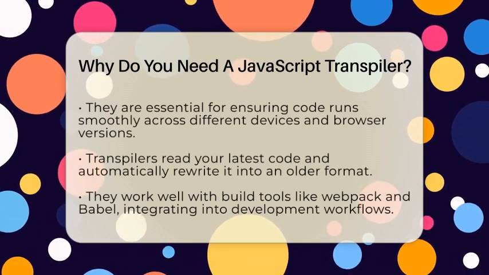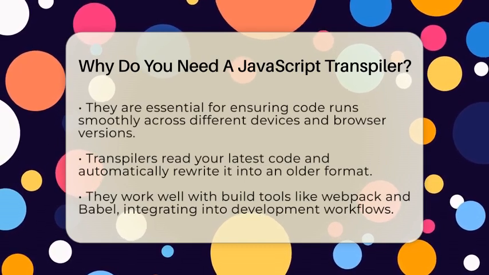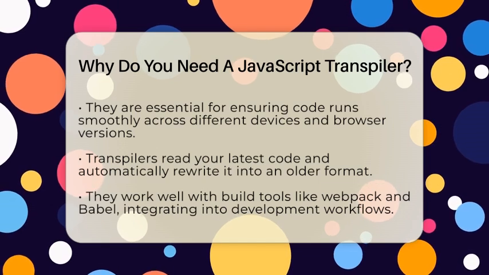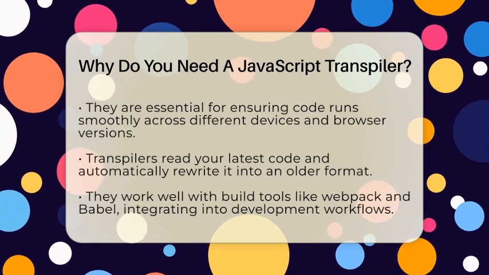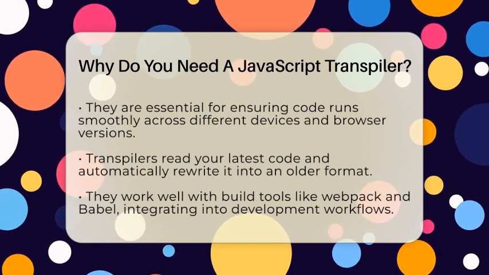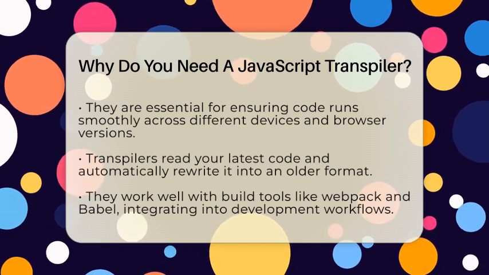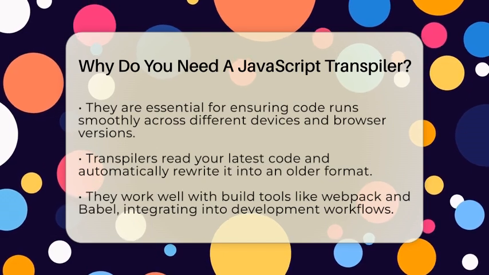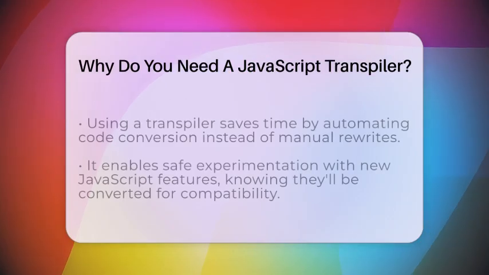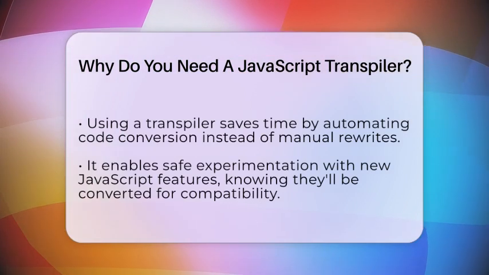JavaScript keeps evolving, adding new ways to write code that is shorter and easier to understand. But if you try to run that code in an environment that doesn't support these new features, it won't work. That's why a transpiler is so useful. It takes your modern code and rewrites it into a version that is compatible with older browsers. For example, an arrow function in the latest JavaScript can be turned into a regular function expression that works everywhere. This process keeps your code's original intent intact while making sure it runs smoothly across all devices.